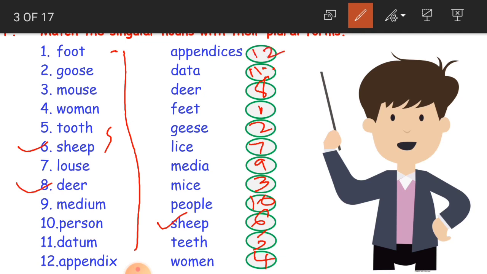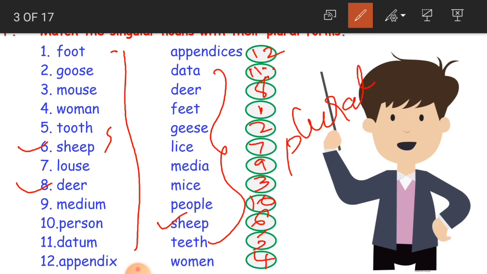So if you observe children, all the plural forms we have here do not end with s, es or ies. Like we said, the plural forms of some nouns end with s, es, ies, and we also add v and es.